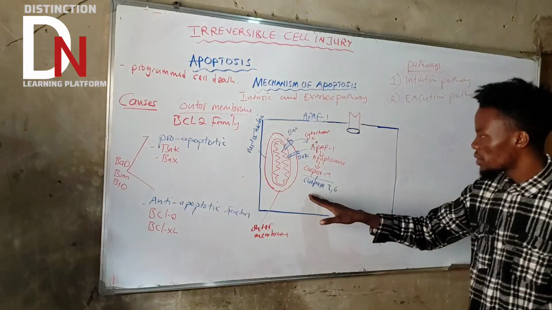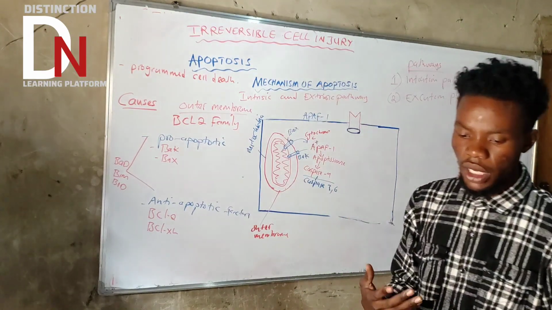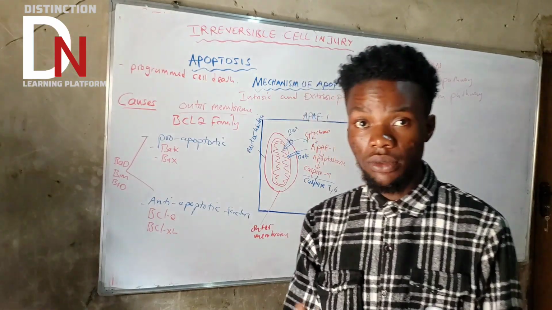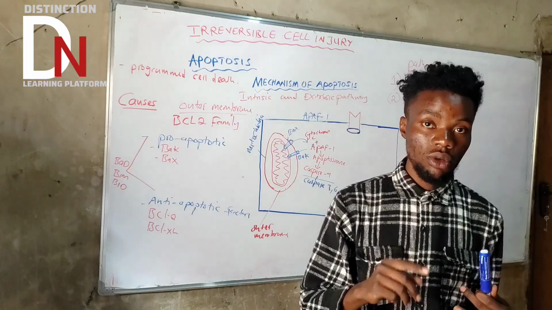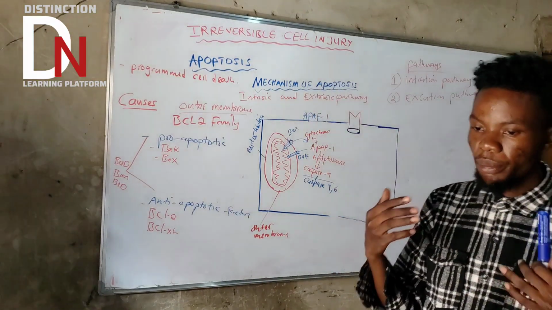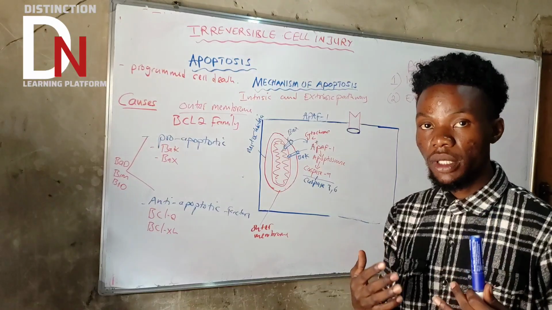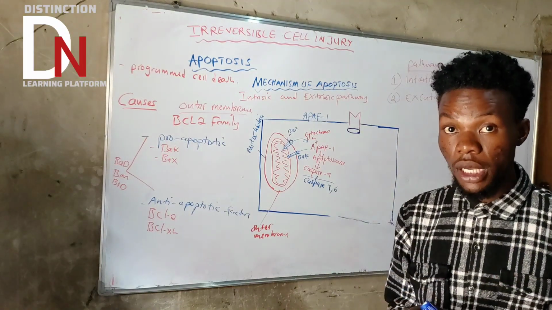Now ask yourself, caspase 3 and caspase 6, what are they going to do? They are going to do something very important, but I'll just talk about two main things. They go to the nucleus and make sure that nuclear fragmentation, or nuclear breakdown, occurs.